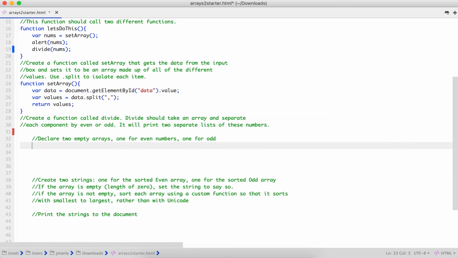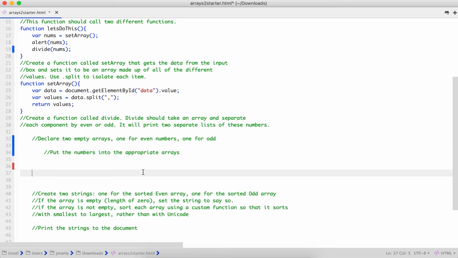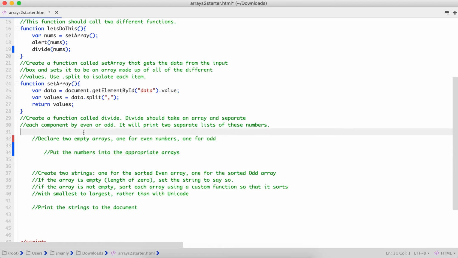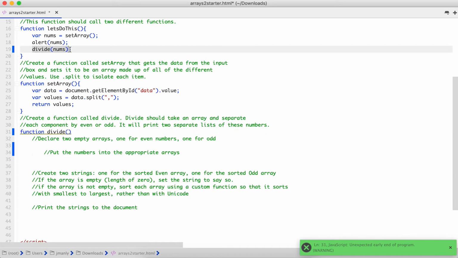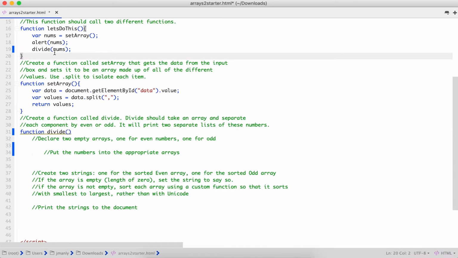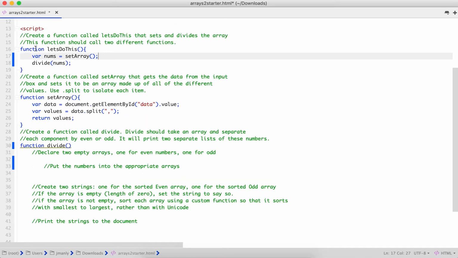Okay, sorry, I had to fix my comments because I'm working in a different document than I gave you. Okay, so first thing we're going to do is we are going to create that function. Function is called divide. Now divide, right, is going to take an array, so we know that we need a parameter. We also know it because when we call it up here, divide is taking that parameter. Ooh, if you did not delete that alert up there. Okay. All right, so we are going to pass it a parameter called numbers.